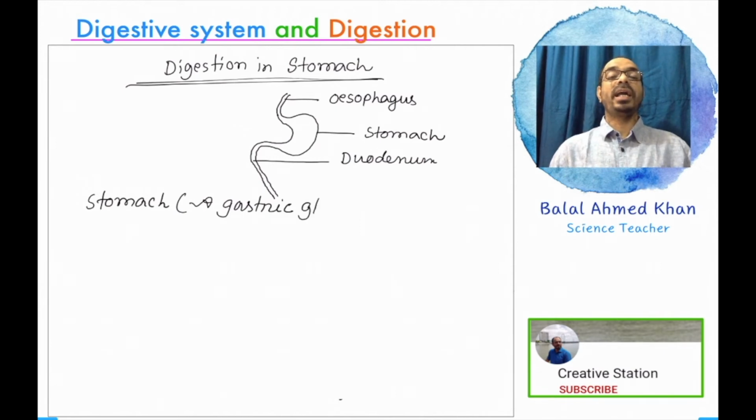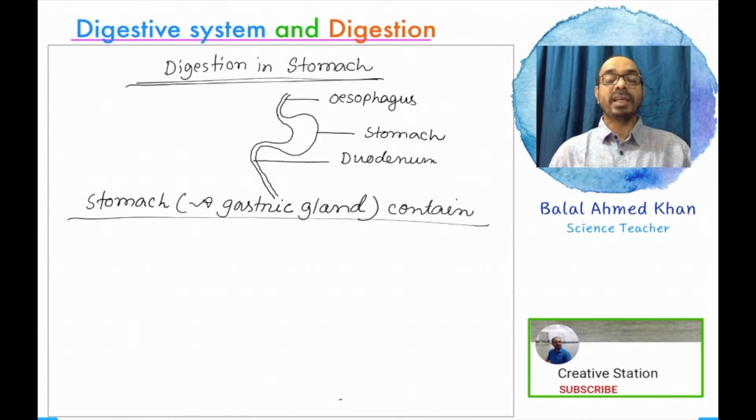Gastric juice is produced from the gastric glands, different types of gastric glands. Inside the internal wall of the stomach there are different types of glandular epithelial tissue located. From this glandular epithelial tissue, this juice is secreted.